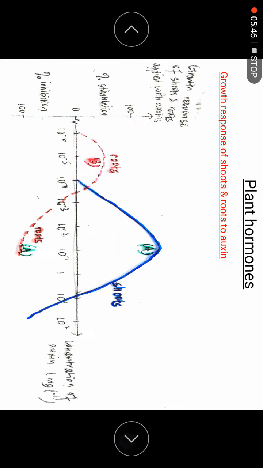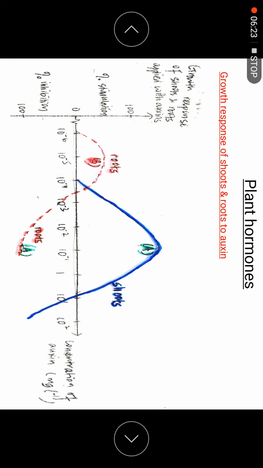Okay, so what does it do? Auxin can be measured in different concentrations. At the roots, to stimulate growth, this is the concentration needed, between 10 to the power of -6 and -4. If you have too much auxin in the roots, it will inhibit growth. The concentration needed in the roots and at the shoots is different, so the plant will produce it accordingly.